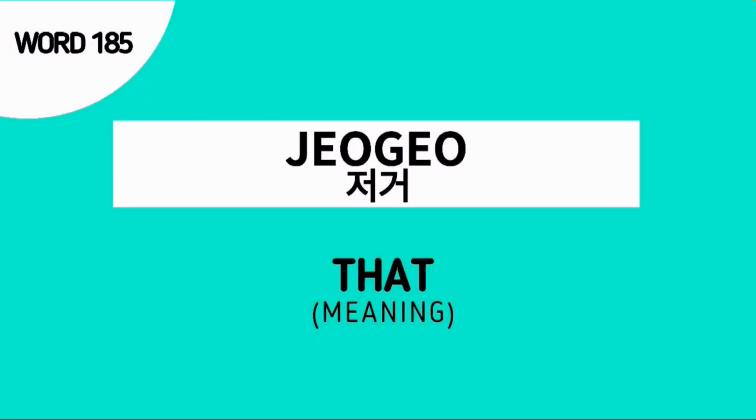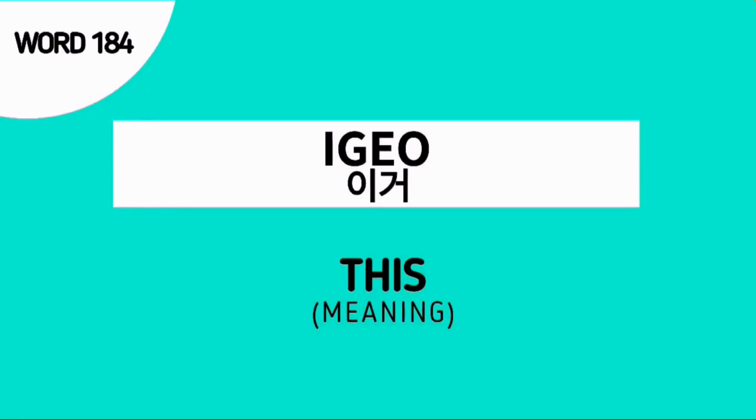Word number 185 is 저거, which means that. Word number 184 is 이거, which means this.